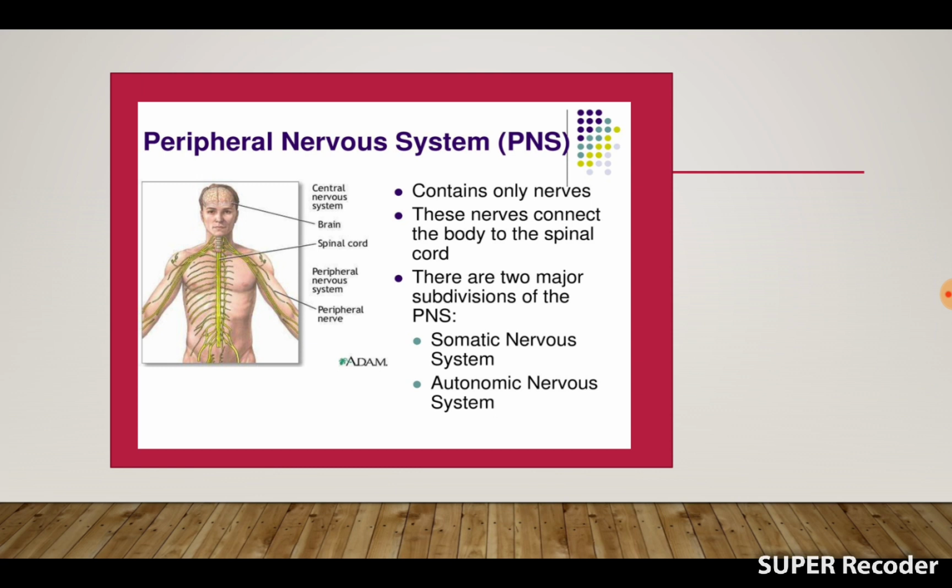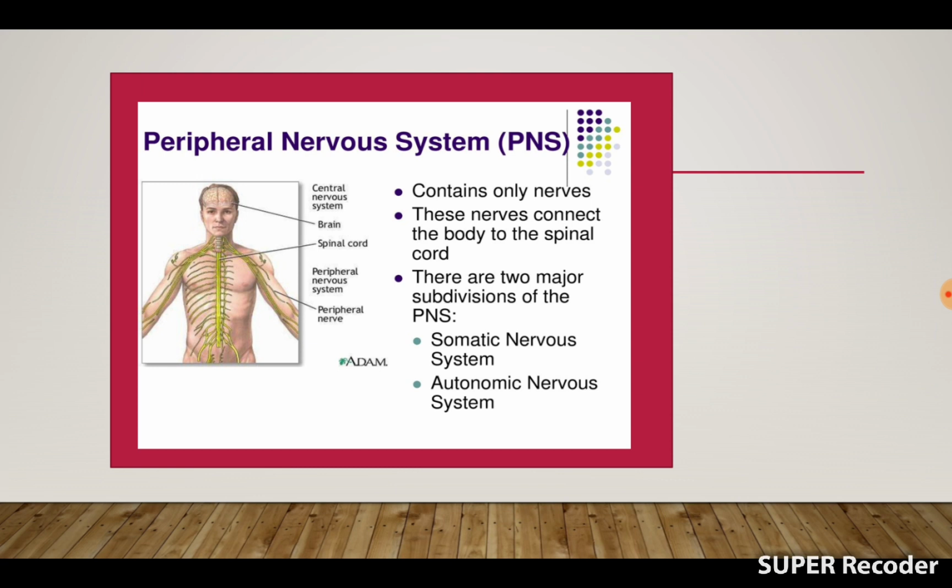Actually we take up the peripheral nervous system, which is composed of all the neurons coming from the nerve fibers that connect the CNS to the rest of the body. The autonomic nervous system, which is a part of the peripheral nervous system, again is divided into sympathetic and parasympathetic division.